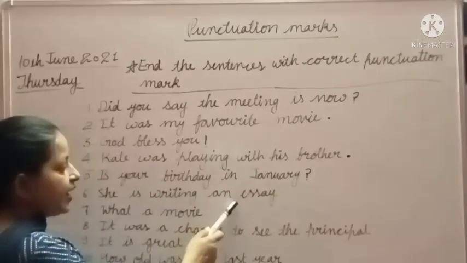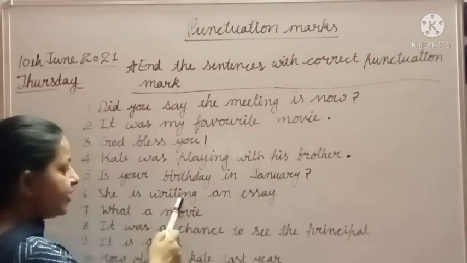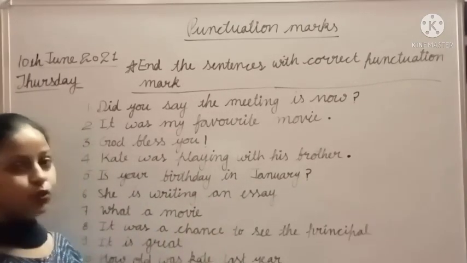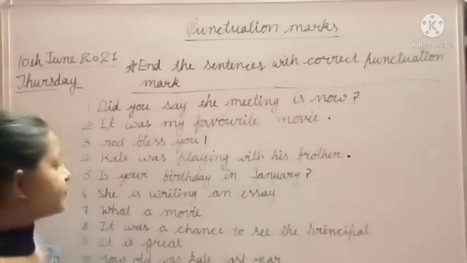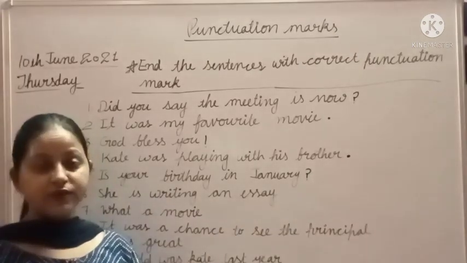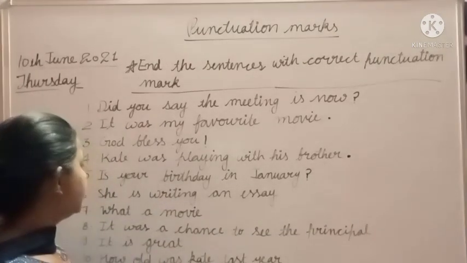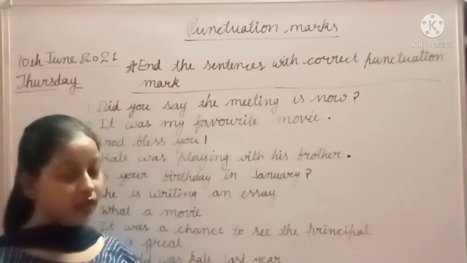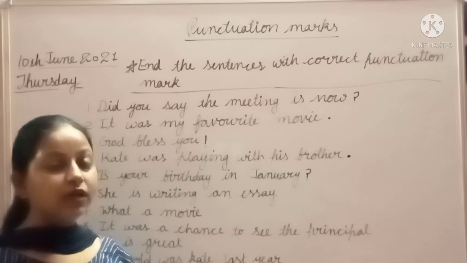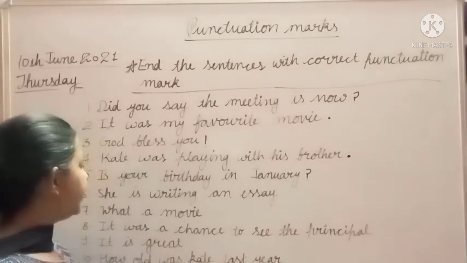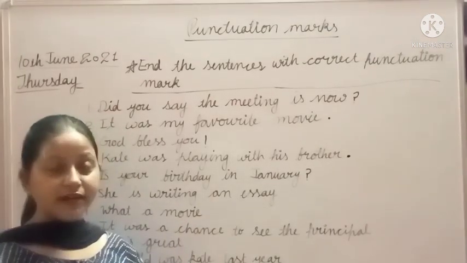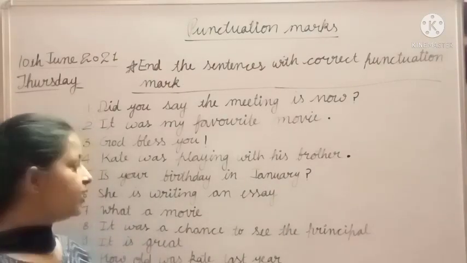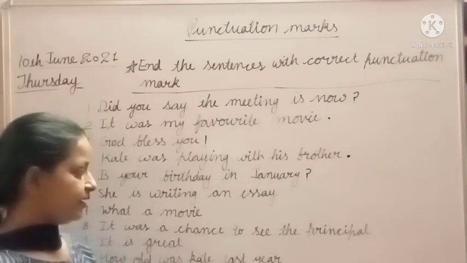She is writing an essay. Yes, students. Let's find out what type of sentence it is. Yes, she is writing an essay. This sentence gives us information about someone, है ना? That she is writing an essay. वो क्या कर रही है? She is writing an essay. वो essay write कर रही है.